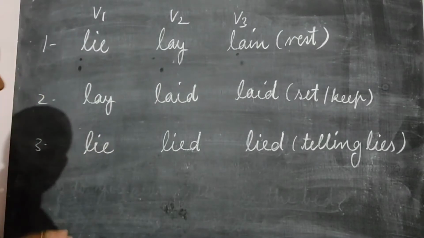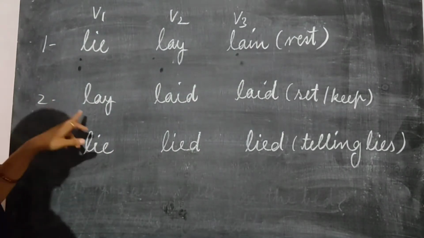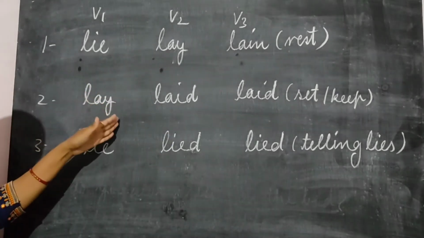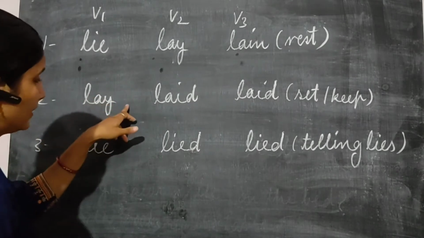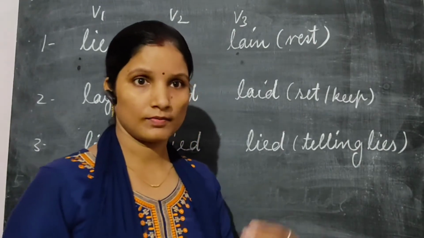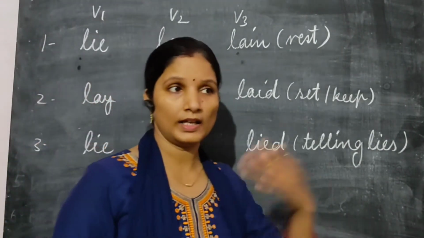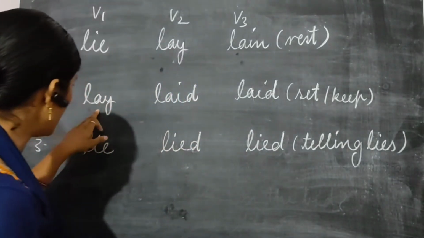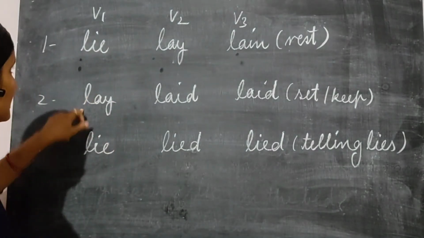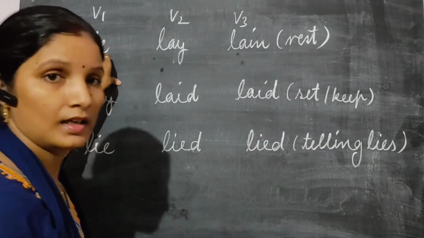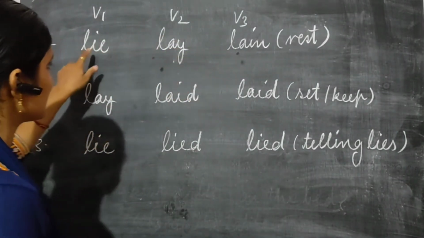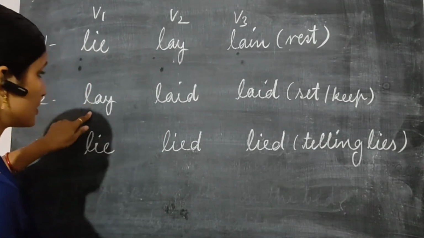Okay. So, you have to keep in mind first of all that after lay, suppose I say lay the papers, it means after lay we have to write an object. Lay what? The answer comes, the things. Lay the table means lay, after that, table. So, after the verb, if an object is there, we say transitive verb. But if I say, I lie on the sofa, it means there is no need of any object. This is used intransitively and this is used transitively.